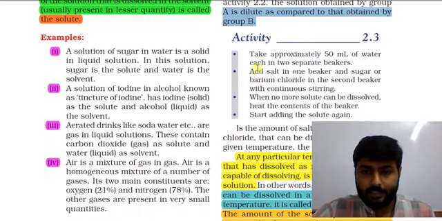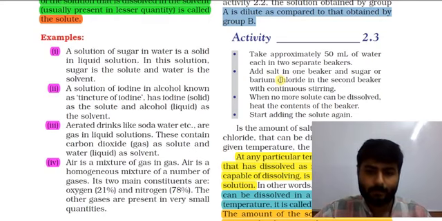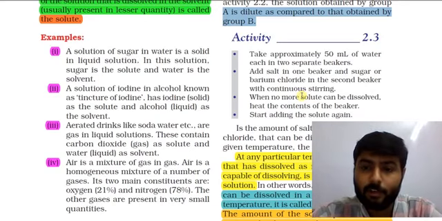Now we have activity number 2.3. Take approximately 50 ml of water each in two separate beakers. Add salt in one beaker and sugar or barium chloride in the second beaker with continuous stirring.